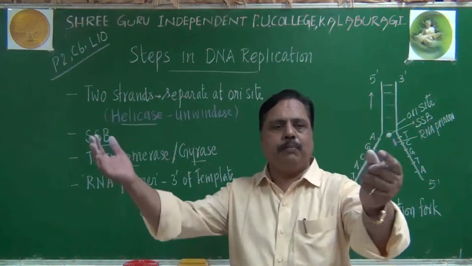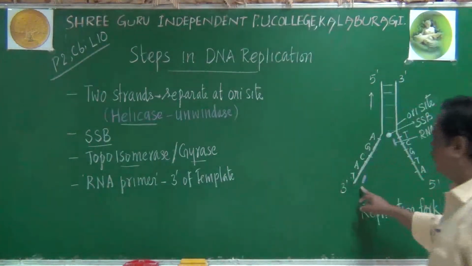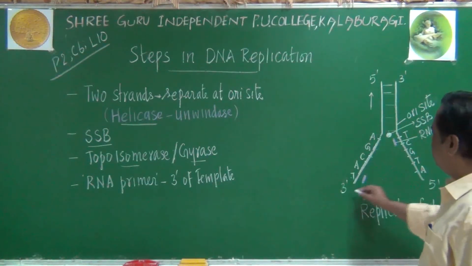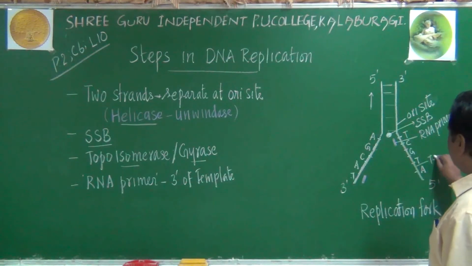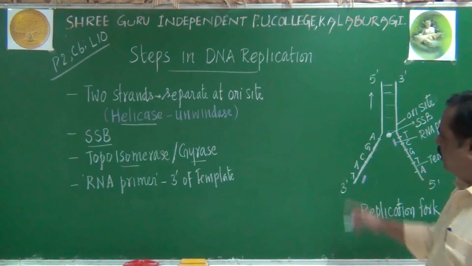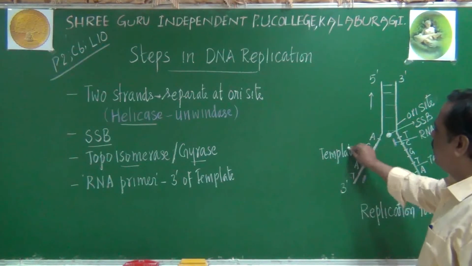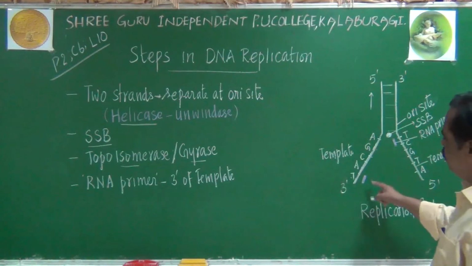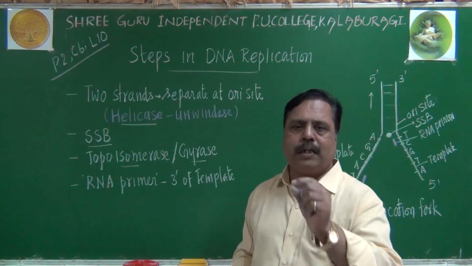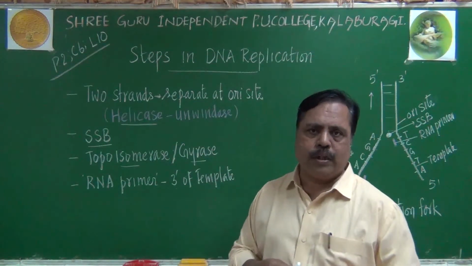Deoxyribonucleotides, complementary deoxyribonucleotides should be brought and added opposite to the prior template here. Both the strands are acting like template. Remember, this is one template having 5', 3' direction. This is another template having 3', 5' direction, we can say. Now new nucleotides are brought, complementary nucleotides, and they will be added to the template. Who will bring that new nucleotides?